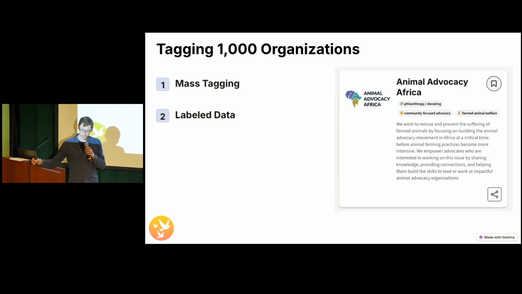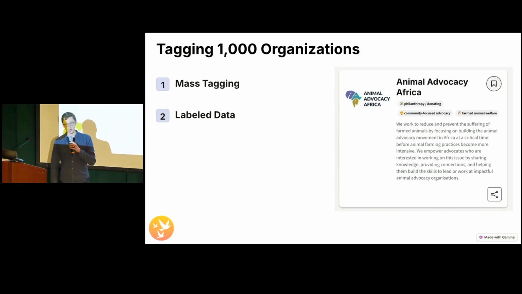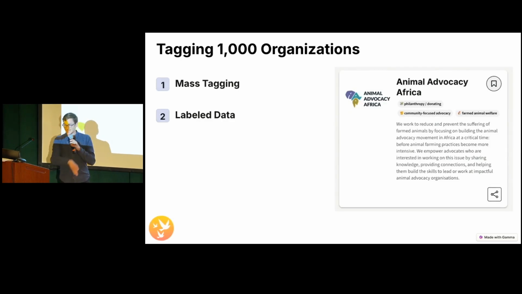Instead, once we started integrating AI into our backend data processes, I was able to just write a one-off Python script to say, hey, loop through all of our organizations, take a look at these tags. We have a set of maybe 40, 50 tags that we tag things by in order to help surface resources and groups that are relevant to people, and tag organizations by what they do or what category they fit into. So that was a fun one-off use case that saved me and our team hours of time.